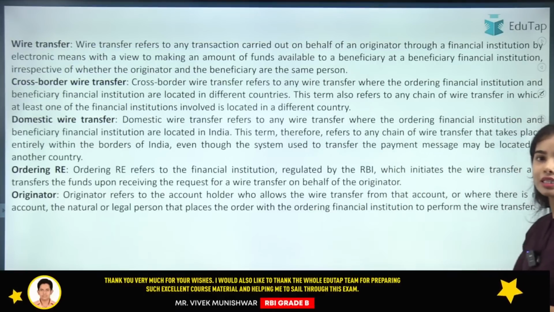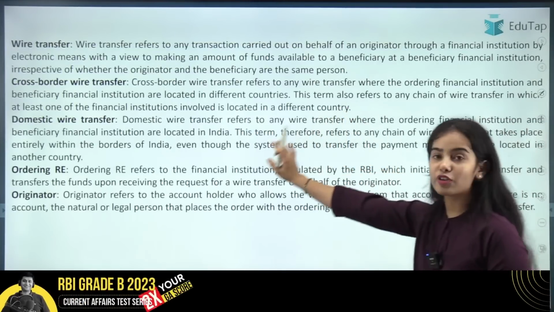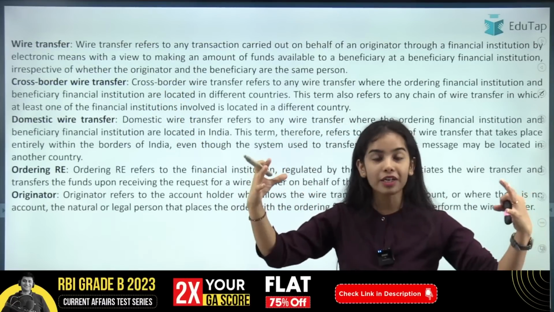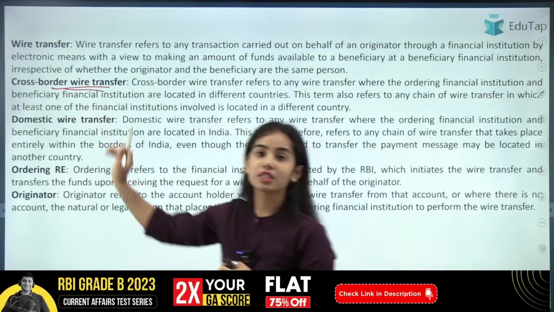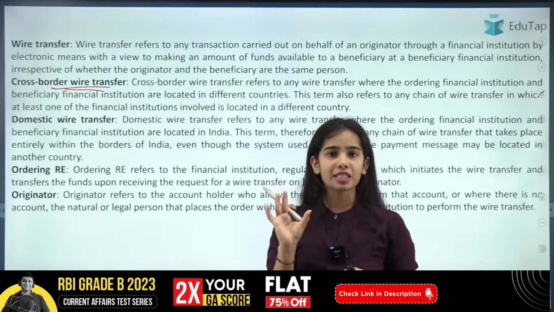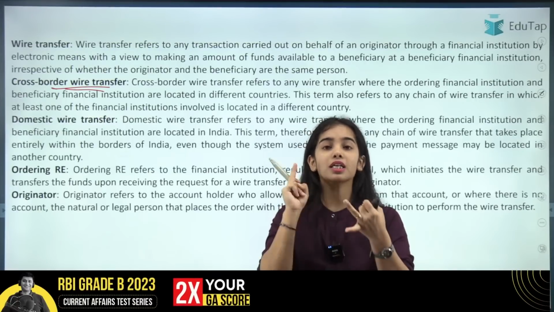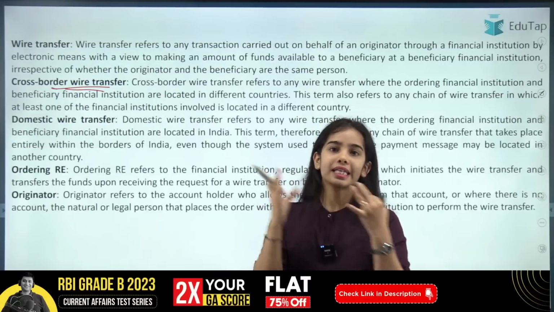These are some of the definitions that you can read. The wire transfer is the electronic transfer of money. Electronic transfer of money can happen cross-border, between countries, or domestically also. When it is a cross-border wire transfer, whatever money you are transferring, you have to give the complete information regarding the originator, that is you yourself, that is sending the money, and the beneficiary, that is getting the money.